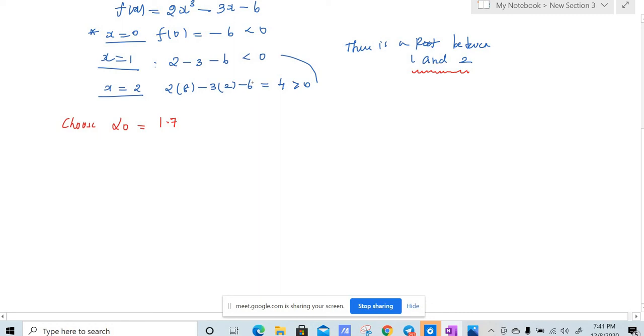So up to this, it is very clear. We have found the interval, which is 1 and 2, and you have to choose alpha naught to be any value between 1 and 2. I have taken alpha naught to be equal to 1.7.